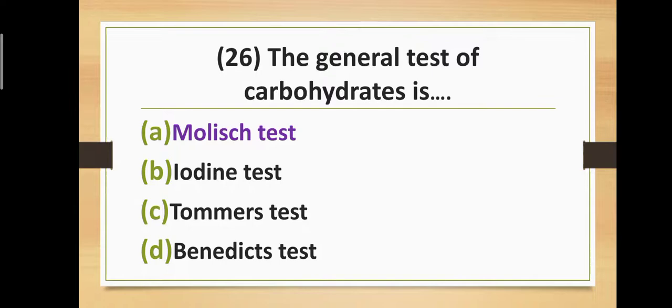Question number 26. The general test of carbohydrate, that means identification test. What is the general identification test of carbohydrate? Option A, Molisch test. Option B, iodine test. Option C, Thomas test. Option D, Benedict test. Correct answer is option A, Molisch test. The general test of carbohydrate is Molisch test.